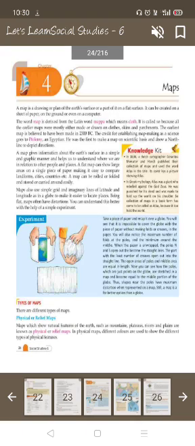Today we are going to start chapter 4 geography, that is map. A map is a drawing or a plan of the earth surface or a part of it on a flat surface. It can be created on a sheet of paper, on the ground or even on a computer.